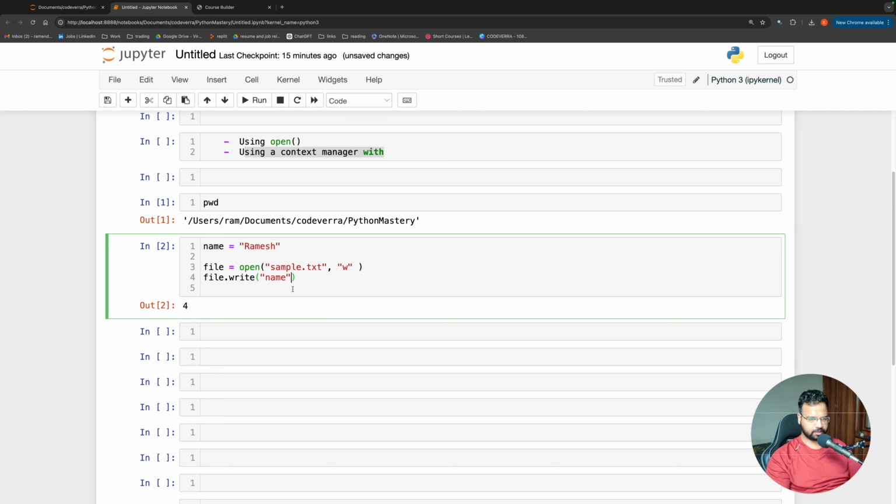Okay, sorry, I made a mistake. It should not be named like this. It should be named like this. You can see it says 6. So you can ignore this 6. Basically, it is saying that it has written 6 characters because Ramesh has 6 characters. This is not very important.